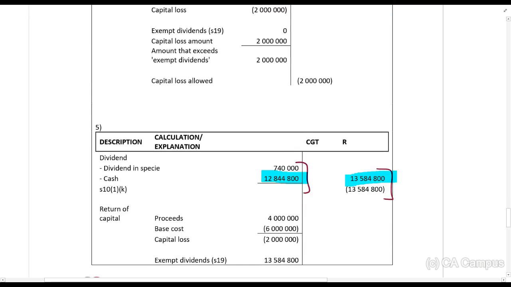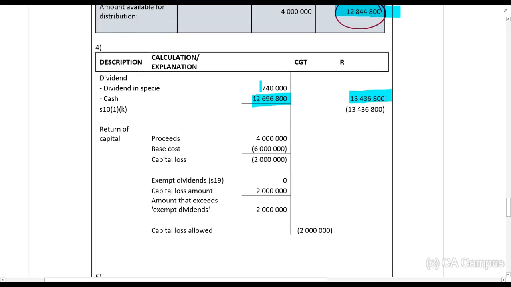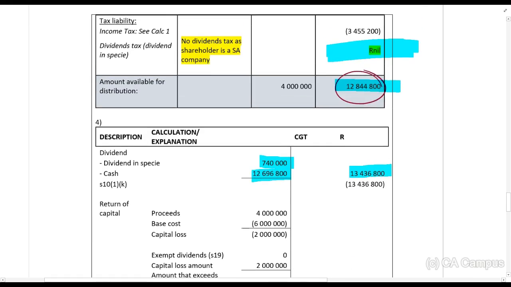The dividend in specie amount of 740,000 is the same, but the cash amount is different. Why is the cash amount lower for the natural person? Because there's dividends tax, and if it's a dividend in specie, the company pays it, so the company's profits decreased. So if the company that you are a shareholder in pays dividends tax on dividend in specie, you will get out less money. That's basically what the case is there.